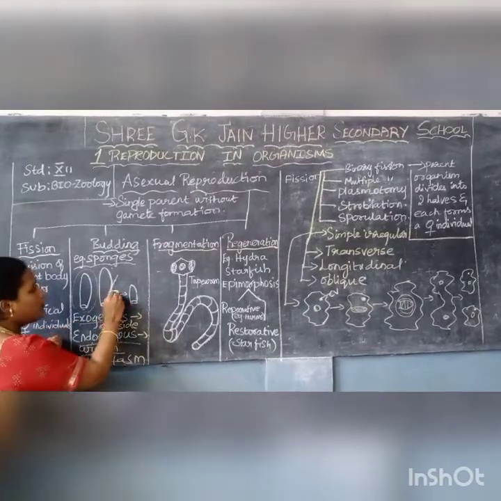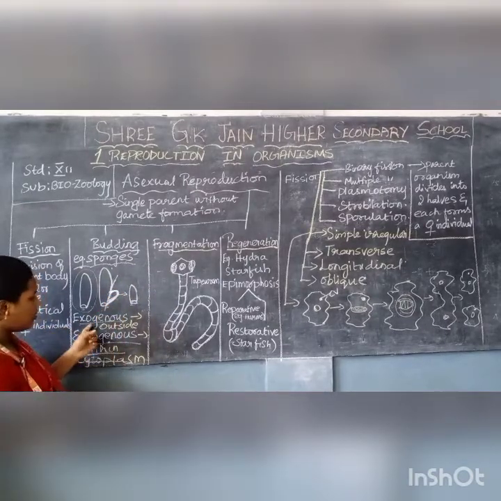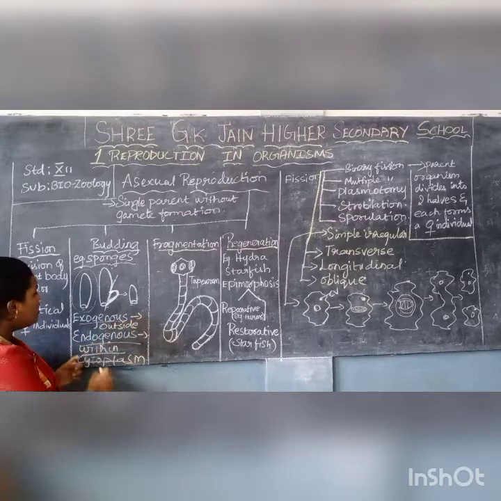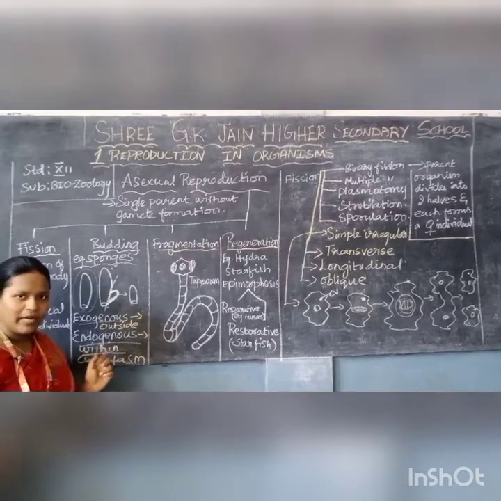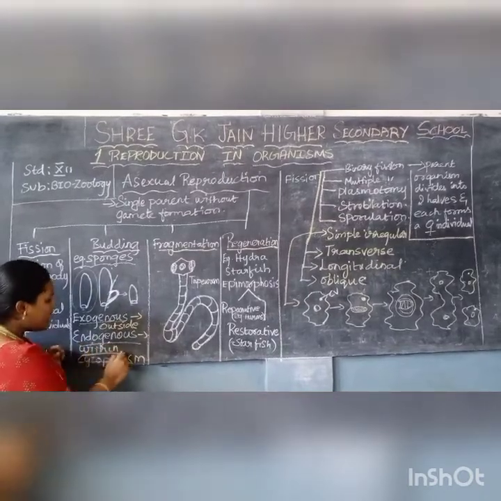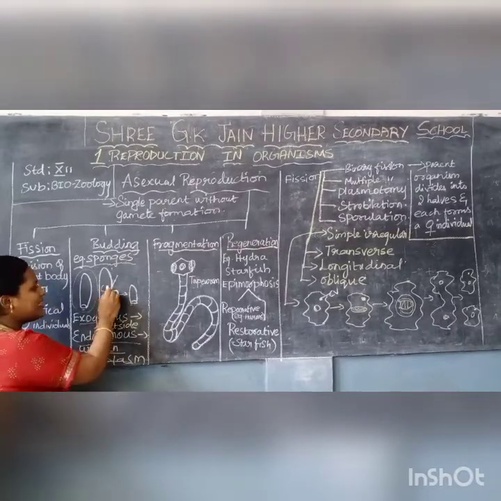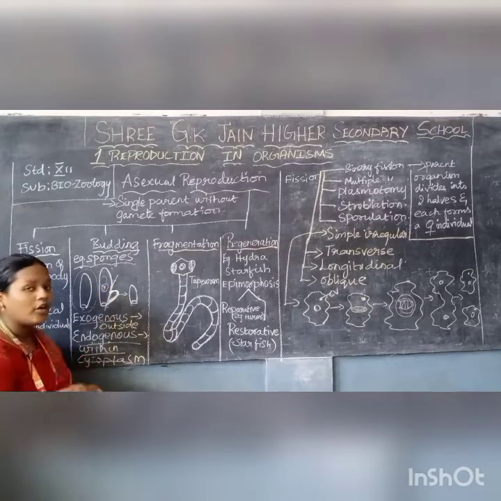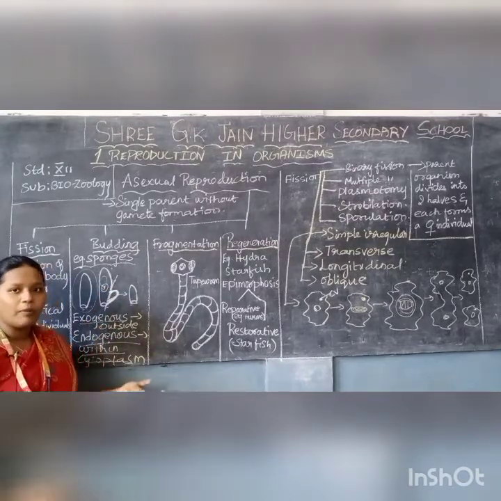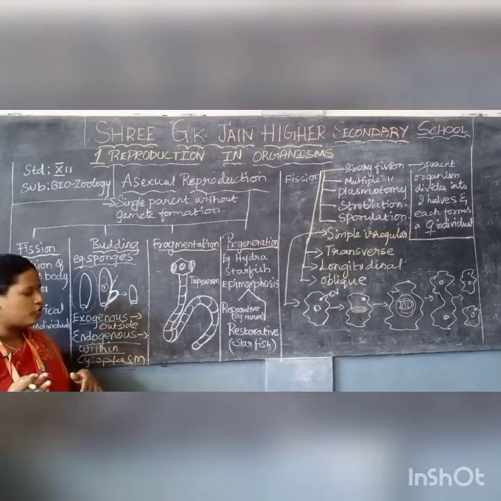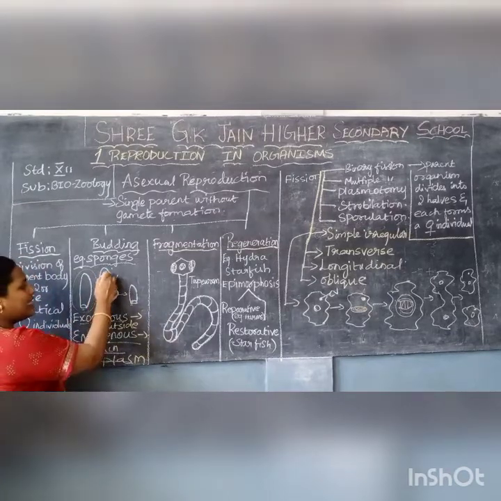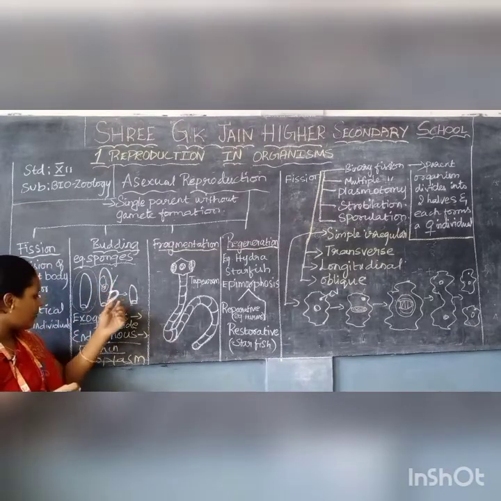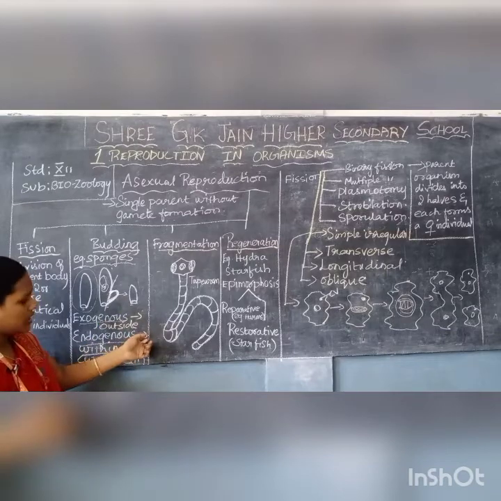How is endogenous budding possible? Within the cytoplasm of the sponge, the budding takes place. It cannot come out of the body and cannot be produced as a daughter individual, but it stays inside the cytoplasm. This type of budding is known as endogenous budding.